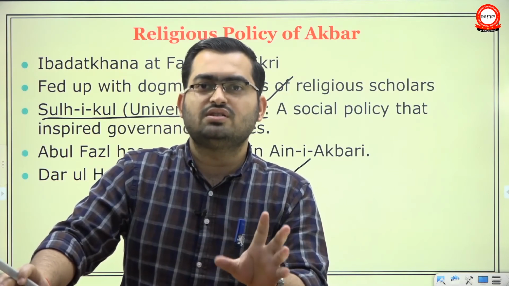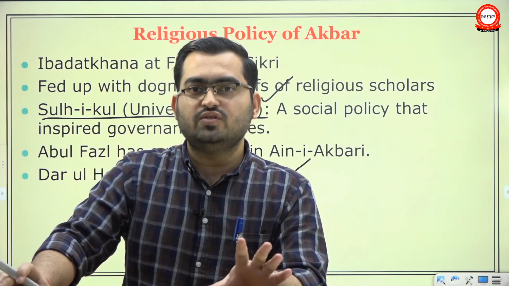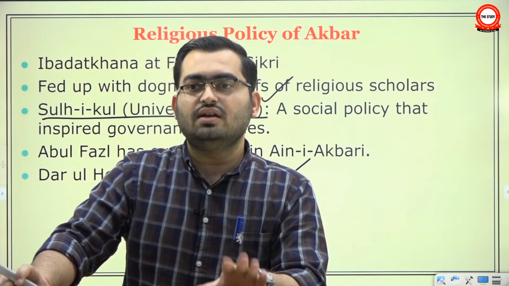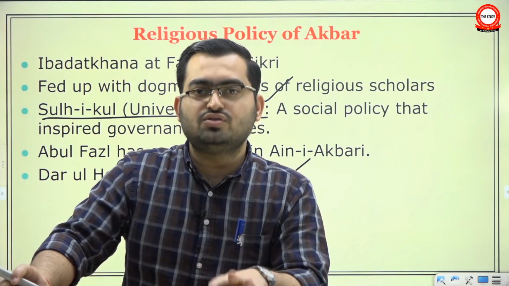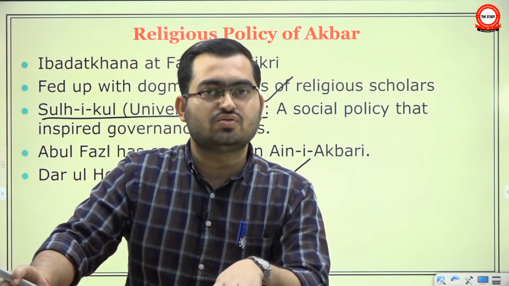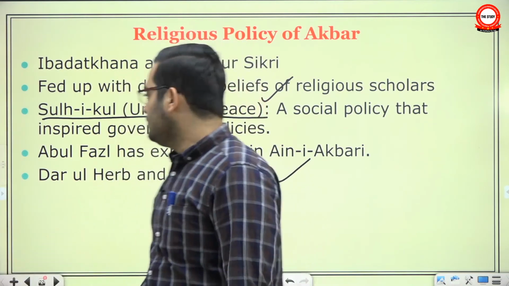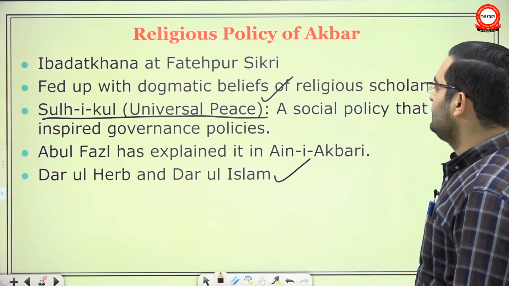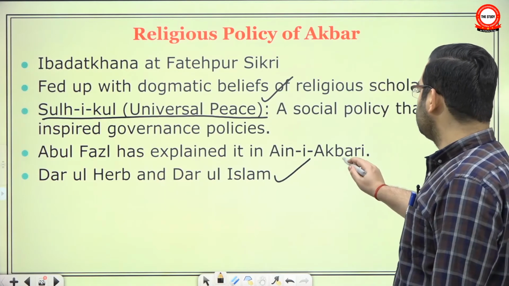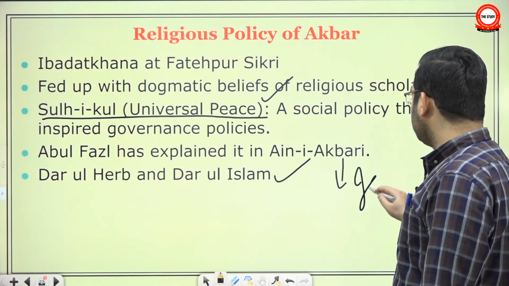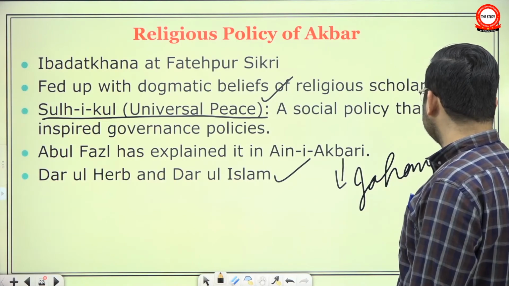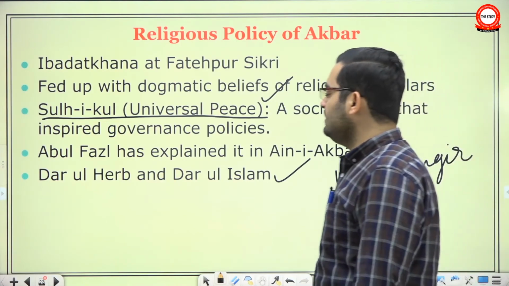Maybe nobody knows what is the ultimate truth. Live peacefully, respect each other, tolerate each other's different views. And in this pursuit of tolerance, Akbar comes very close to Ashoka. So in Ain-e-Akbari, Abul Fazl has explained what Akbar meant by Sulh-e-Kul, and even his son Jahangir and Shah Jahan, they accepted that yes, our father and grandfather's policy of Sulh-e-Kul was correct and we should follow it.